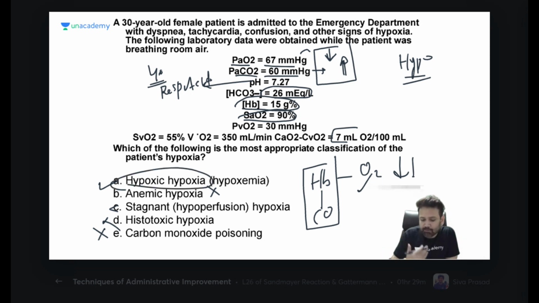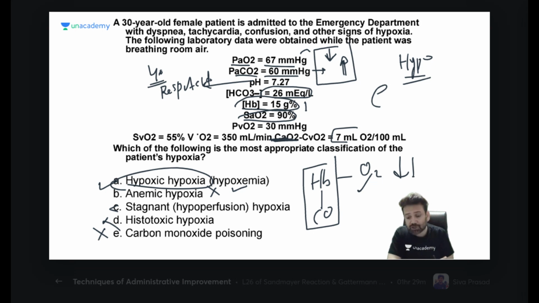I was just making sure of how you can diagnose a case of anemic hypoxia. Whenever there is less hemoglobin, oxygen carrying capacity will be less. So what will be less? The carrying capacity of the oxygen will be less. Hemoglobin will be less. Saturation will also be normal in that condition.